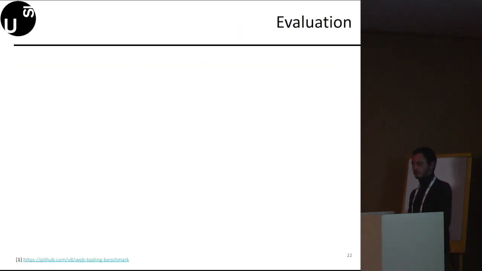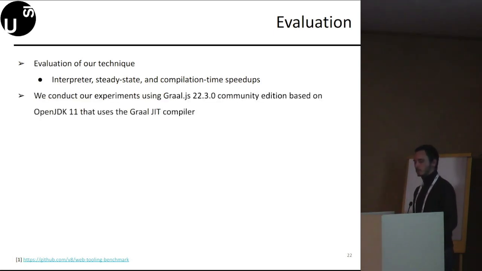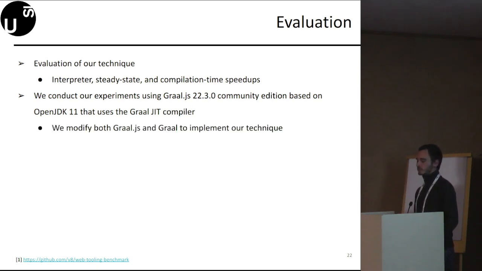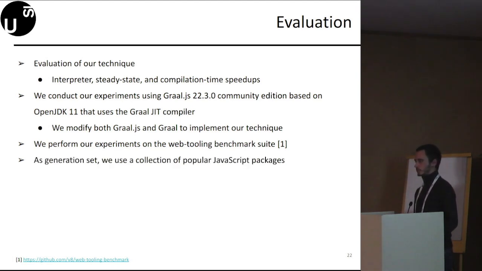I would like to present here an evaluation of our technique. In particular, we evaluate interpreter, steady state, and compilation time speedups. We conduct our experiments on GraalJS version 22.3.0 Community Edition based on OpenJDK 11 using the Graal JIT compiler. We modify both GraalJS and Graal to implement our technique. We perform our experiments using the well-known web tooling benchmark suite. And as a generation set, we use a collection of popular JavaScript packages.